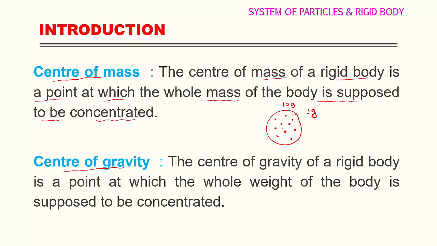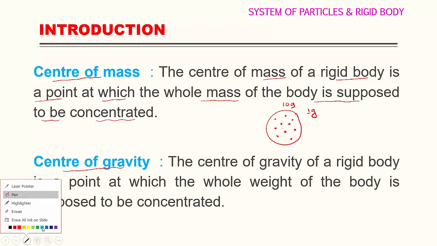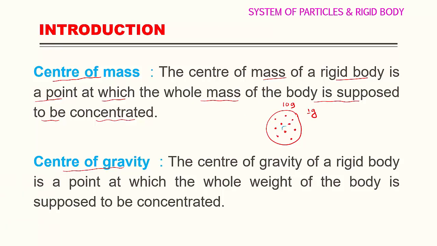Total mass is how much? 10 gram. So when you measure the weight or mass of this object exactly at the center of the object, always the mass of the object is equal to how much? 10 gram.